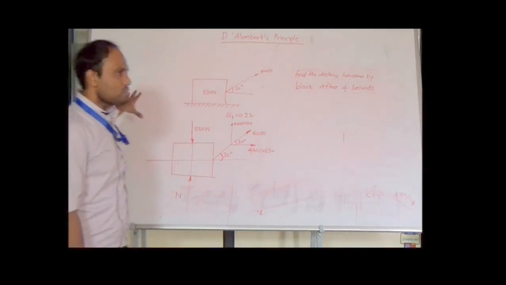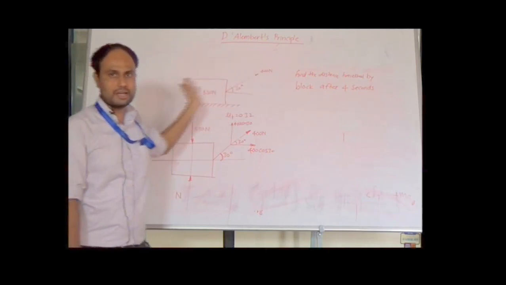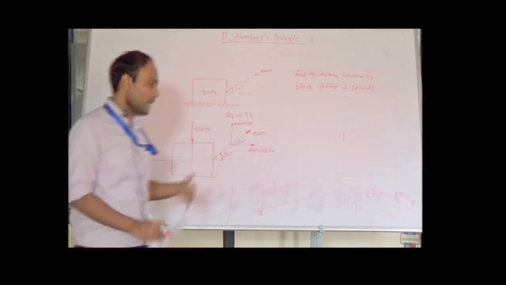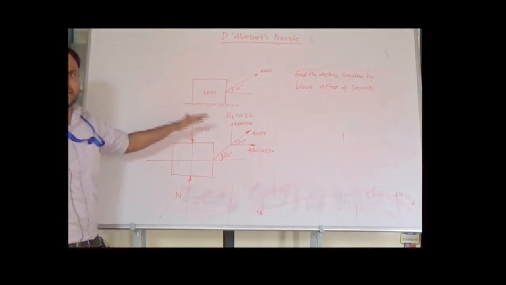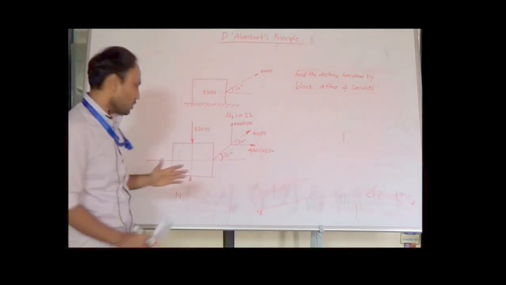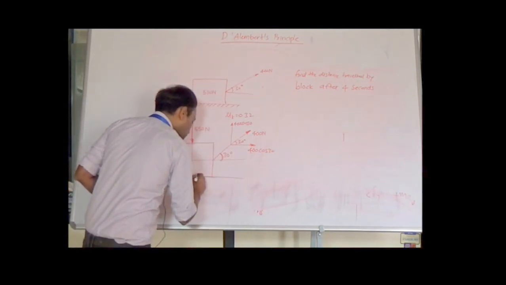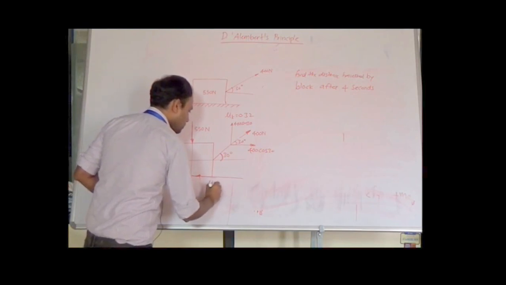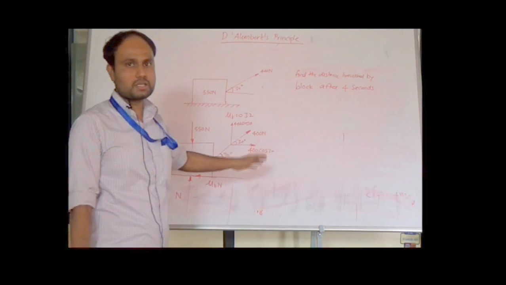Now as the block is moving to the right hand side, because the force is applied on the right hand side, there is a friction force acting in the opposite direction. The friction force always acts at the contact surface, is tangential to the surface, and is opposite to the direction of motion. In this case it is mu k N. We write mu k N because it is a kinetic friction force; as the body is moving, we have to consider kinetic friction.